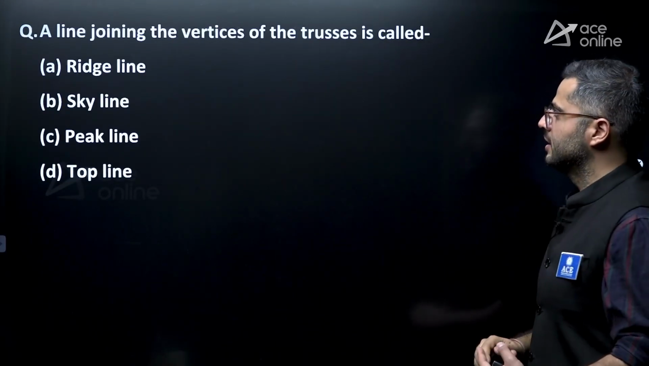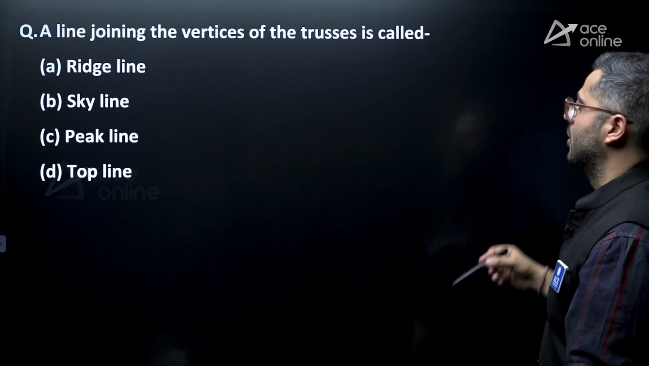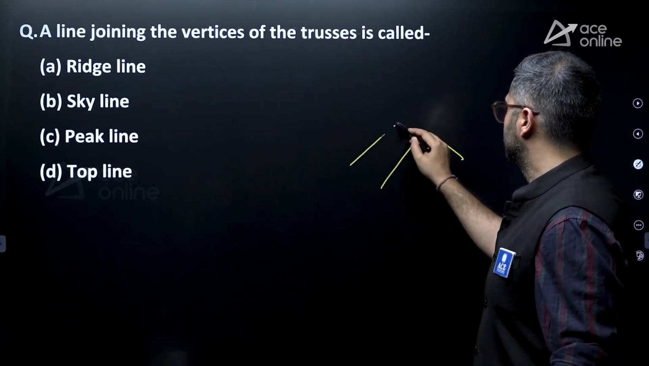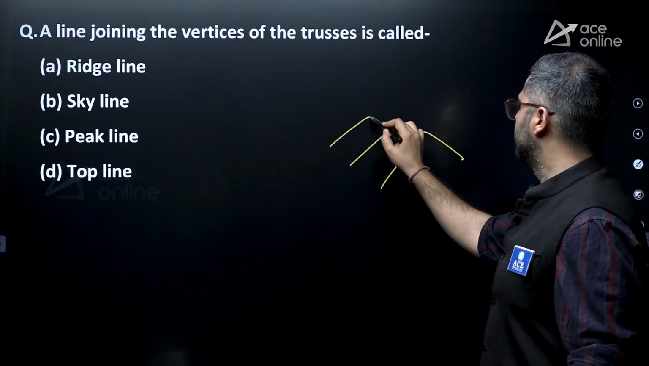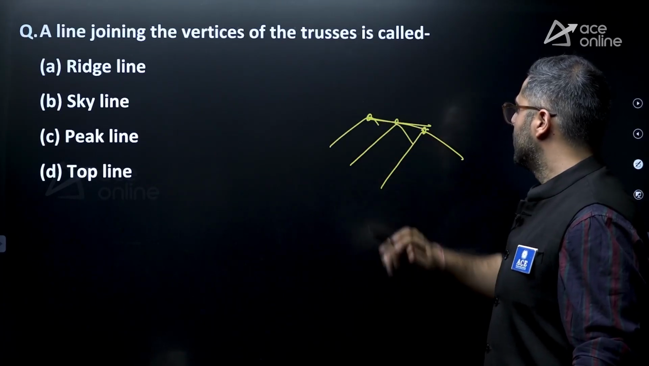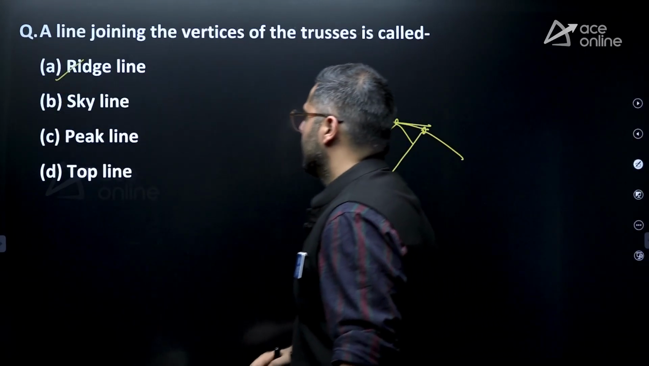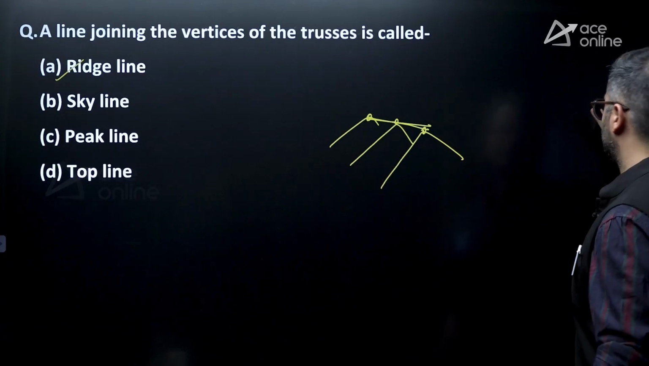Apart from that, the line joining the vertex of the trusses is called what? If you consider different trusses, this particular line which will be joining the vertex of all the trusses is known as the ridge line. Option A is the correct answer.